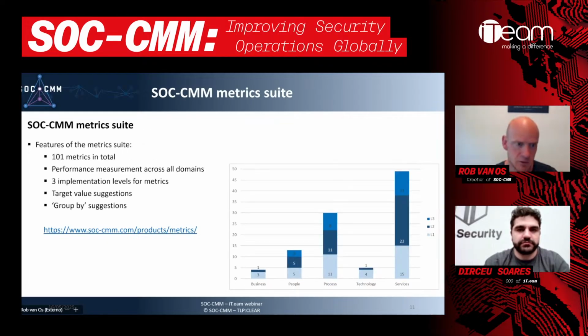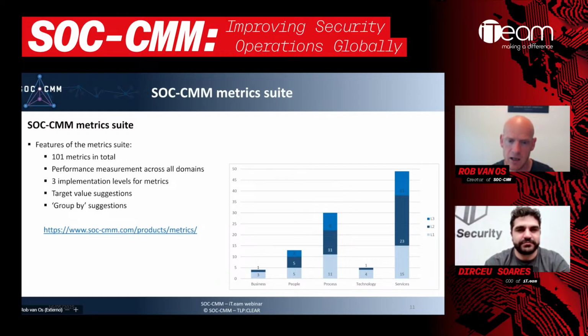Besides the assessment tools, we've got a couple of others that I'd like to go through. So the metrics suite is one of those. What it does basically is provide a baseline for performance measurement in the Security Operations Center. So there's 101 metrics in total. And there's all kinds of metrics across all domains.